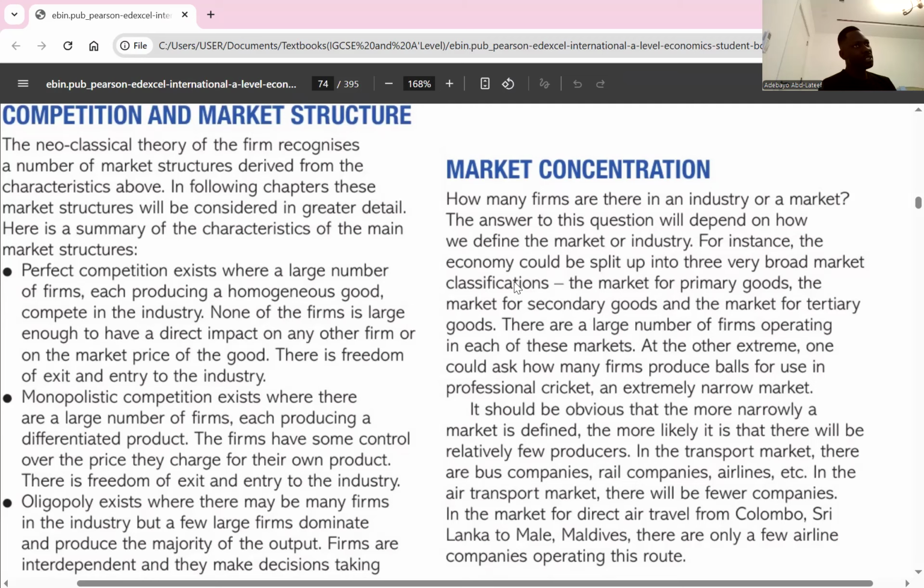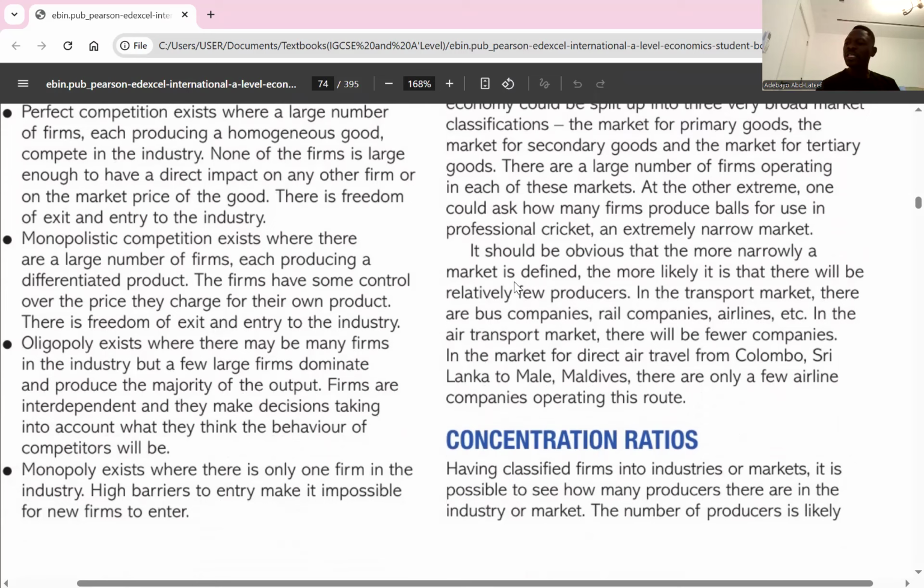We have perfect competition. Why do we call it a perfect competition? We call it a perfect competition because it exists where a large number of firms, each producing a homogeneous good, that means similar products, are in the industry. None of the firms is large enough to have a direct impact on other firms or on the market price of the goods. That means there's no interdependence. Each firm is independent in a perfect competition.